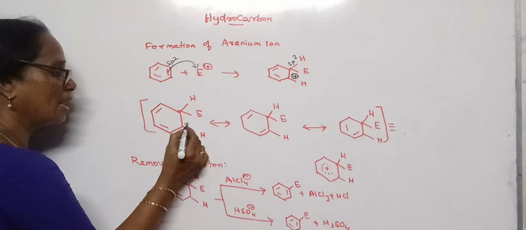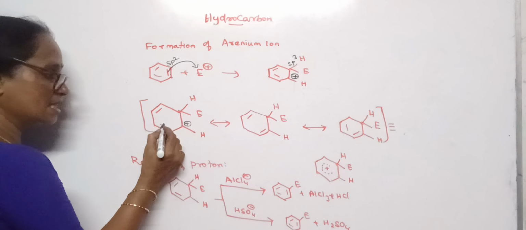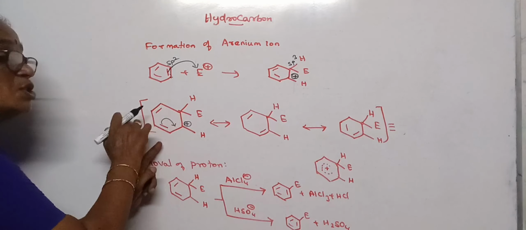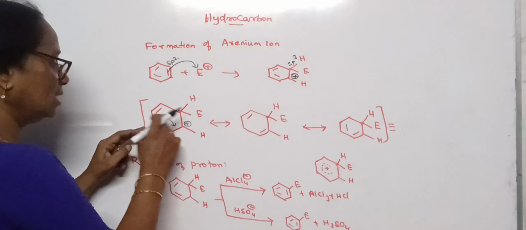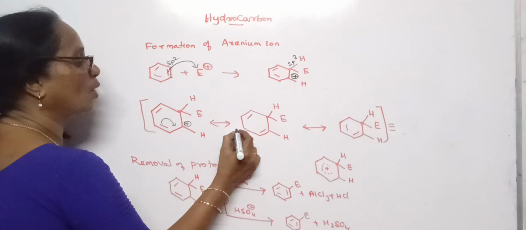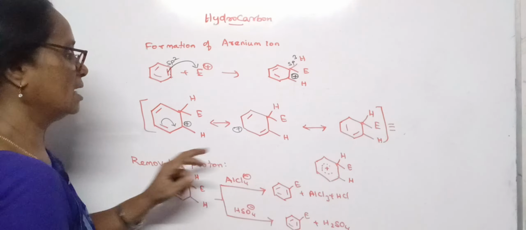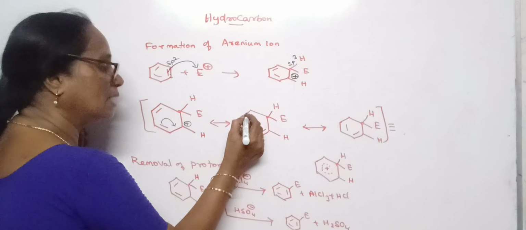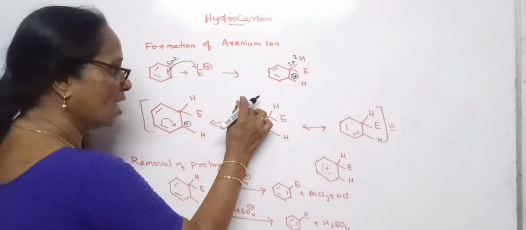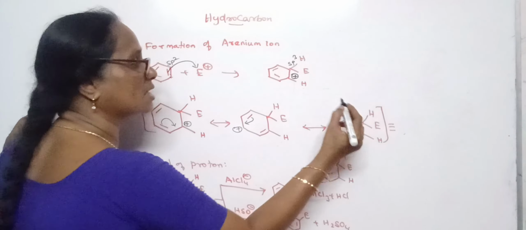See, here I have a positive charge. This is being attracted by its adjacent, alternate conjugate pi bond we can say.